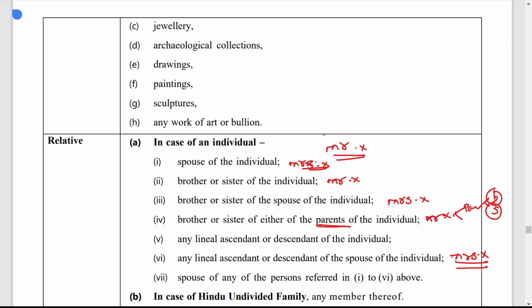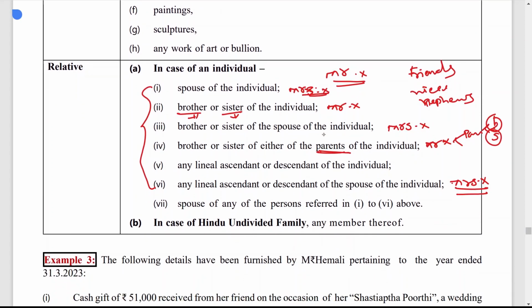Spouse of any of the persons referred to in 1 to 6 above. So the spouse of all the persons referred from 1 to 6. Like brother and sister of the individual means brother's spouse and sister's spouse. So all these persons are considered relatives. Now the question is, who is not covered under relative? Friends are not covered under the definition of relative. Nieces and nephews are not covered either. And in case of a Hindu undivided family, any member of the Hindu undivided family is considered a relative.